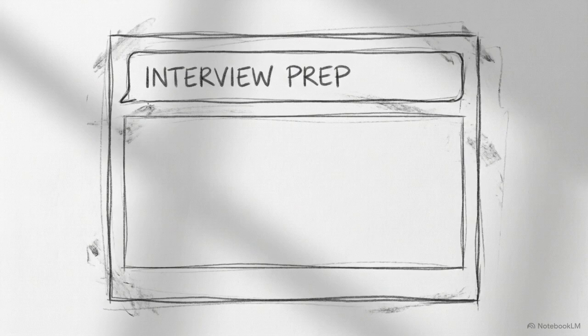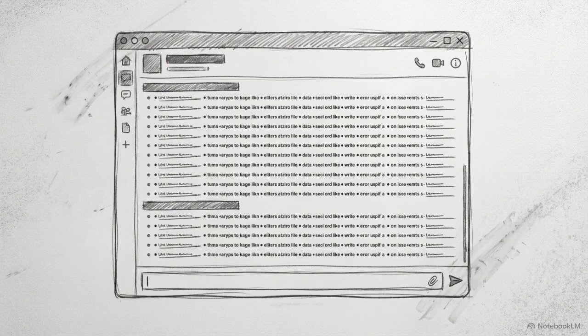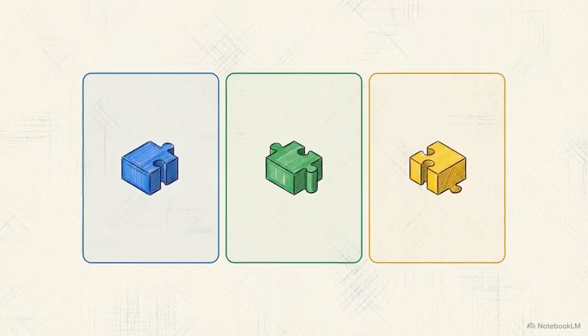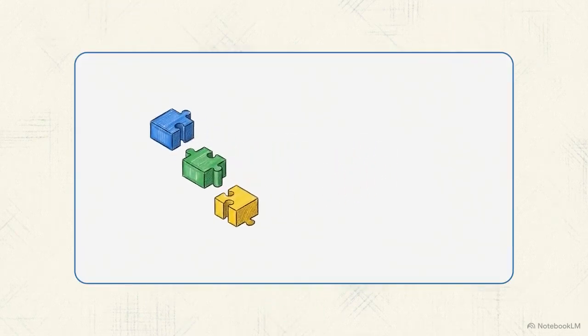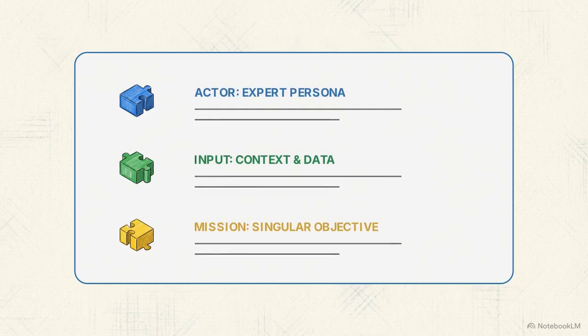Look at this chat mockup. When a user types a request like, "Help me prepare for an interview for a technical role," the result is entirely predictable, a list of basic advice you already knew. To fix this, we have to constrain the AI. We will use a 3-variable structural framework that forces the model out of its generalized default state and into a